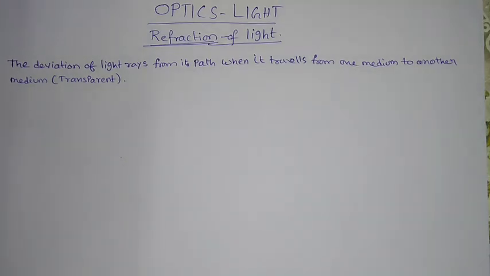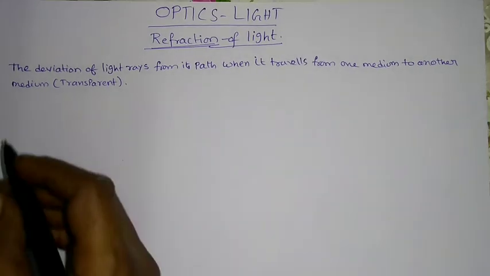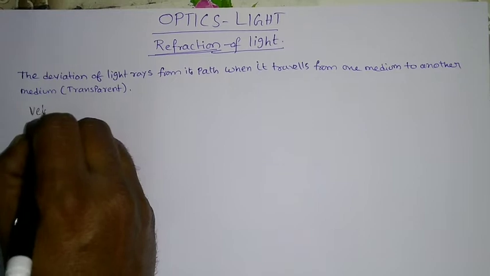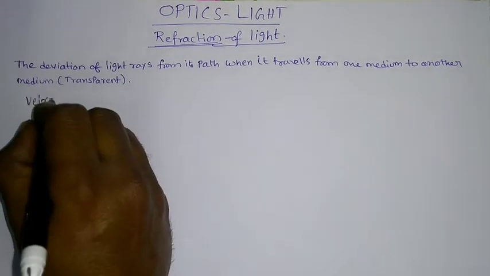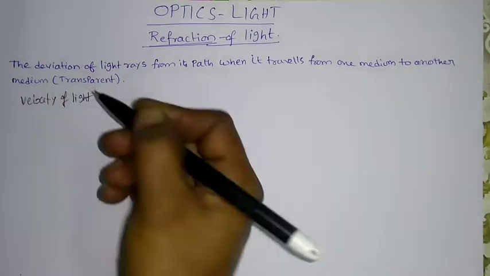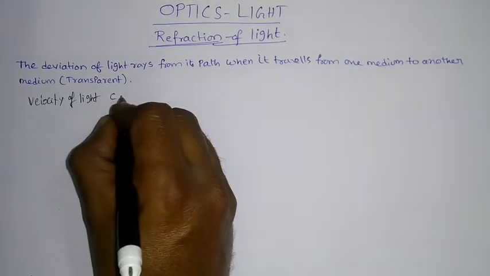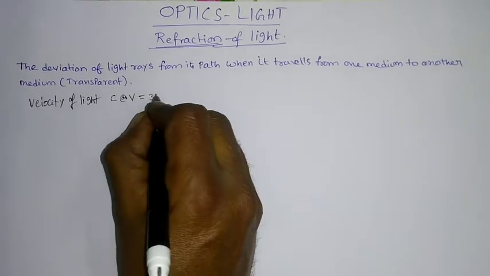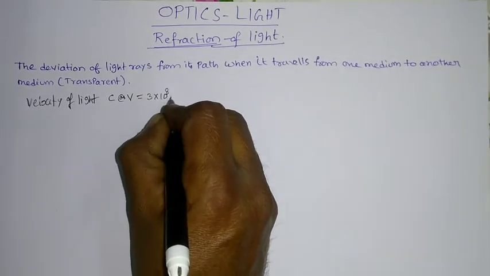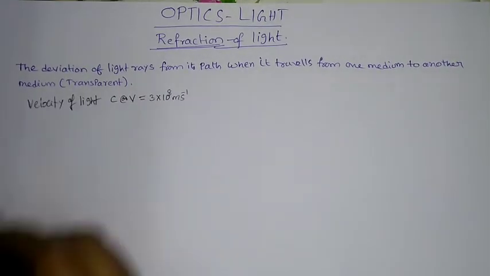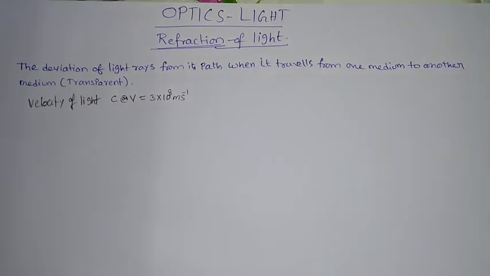Now in this you have to know some basic concepts also, like velocity of light. So what is the velocity of light? In general, velocity of light can be represented with the symbol c, or in some cases v also. The value is around 3 into 10 power 8 meter per second, or you can say 3 lakh kilometer per second. That is the velocity of light. So based on this, some questions will be asked.